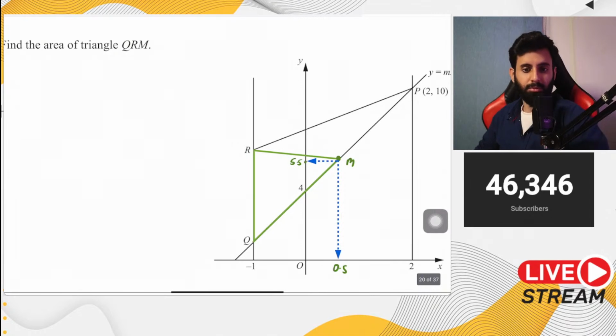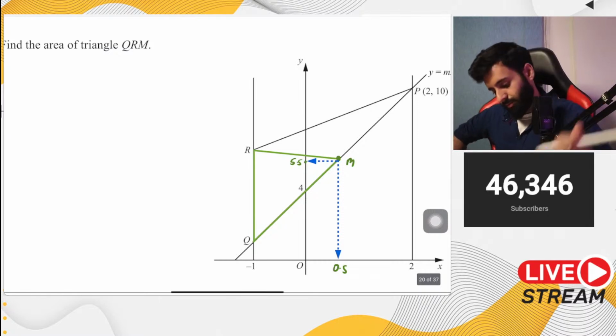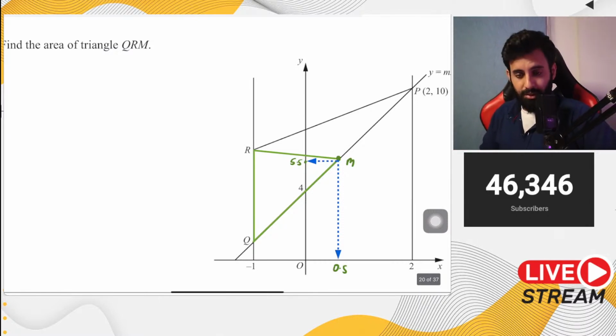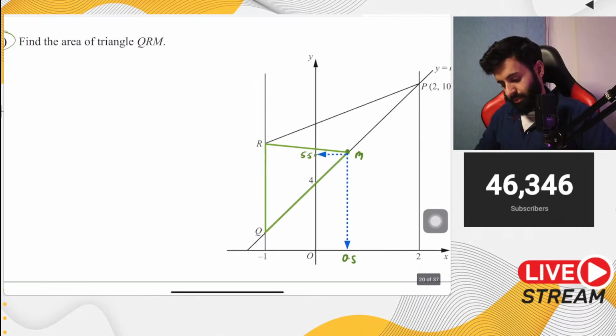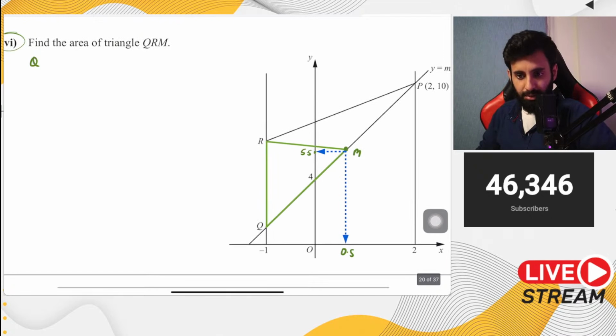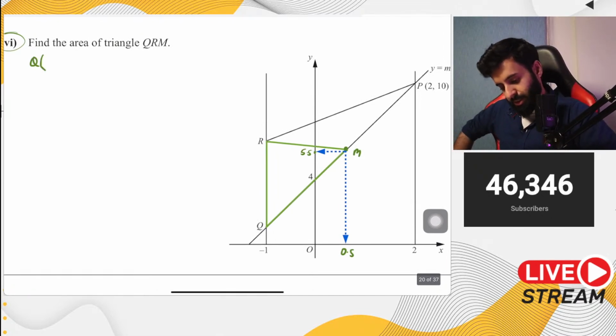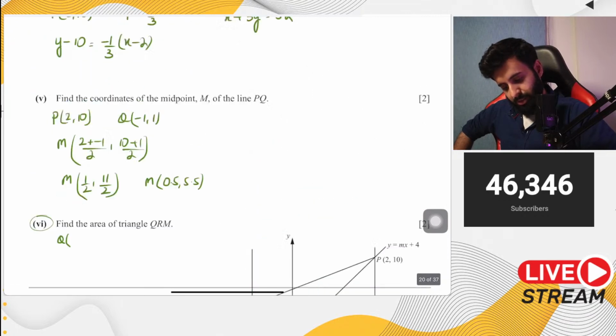Now, what should I use here? Modulus formula. Okay, let's use the modulus formula. I was hoping you guys would say half into base into height to make my life easy, but no problem. We'll learn how to use the formula. So Q has coordinates what? Q has coordinates -1 comma 1.